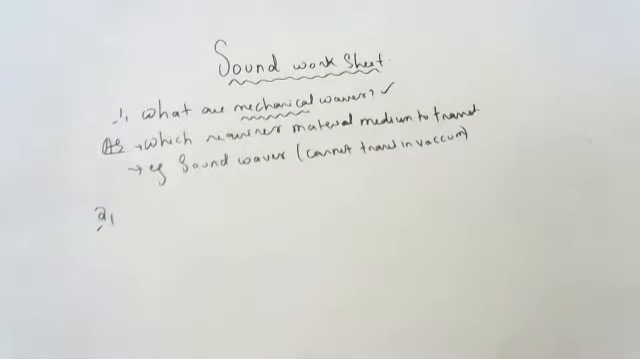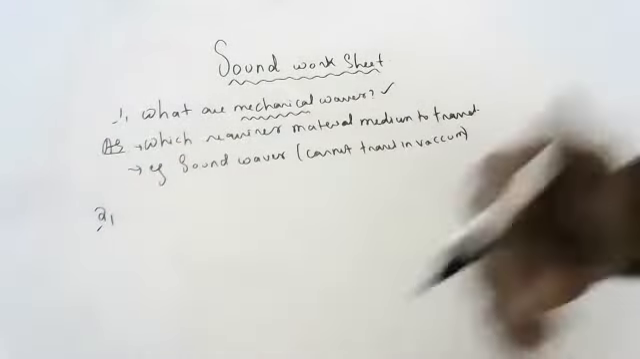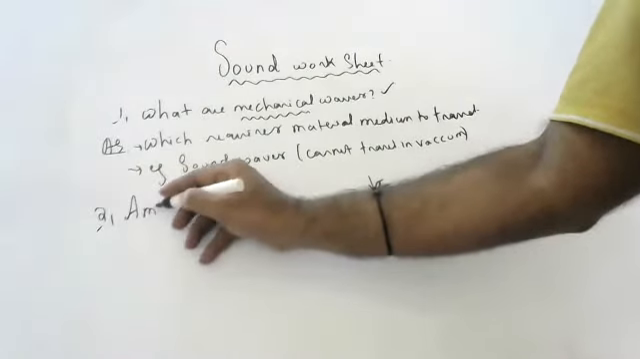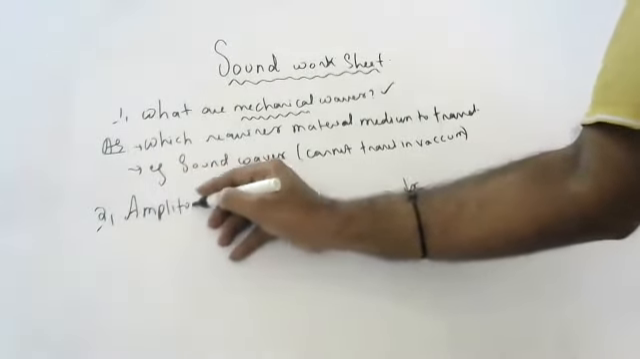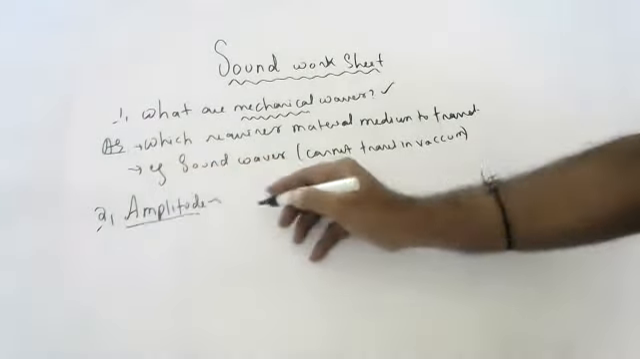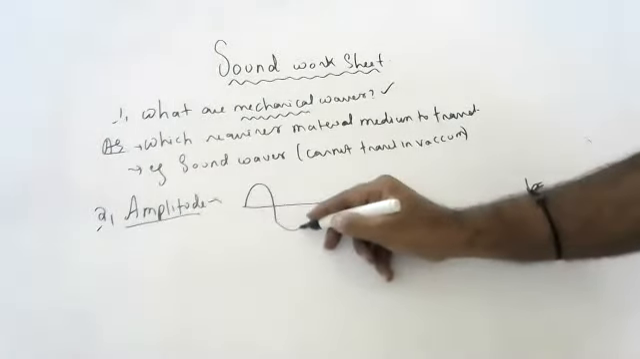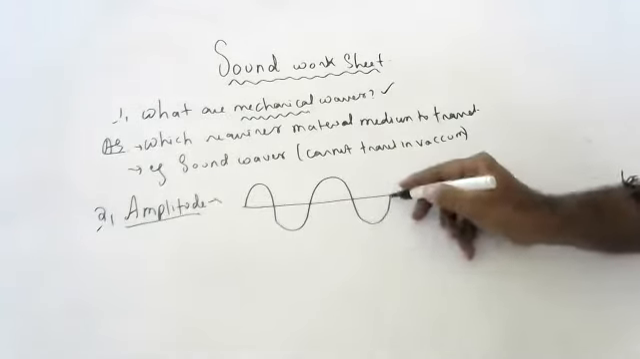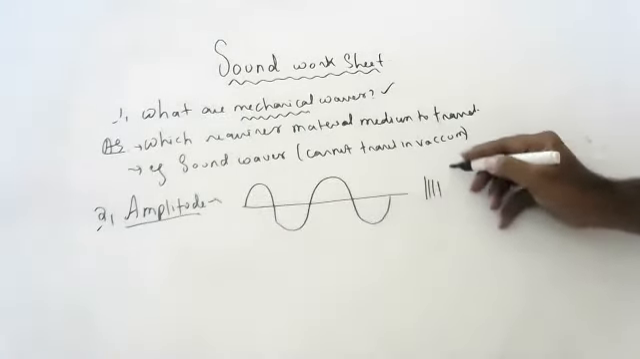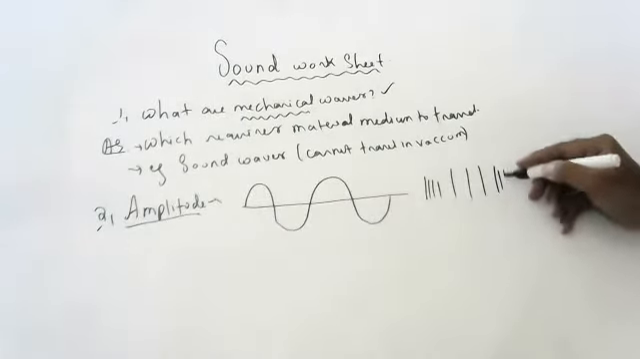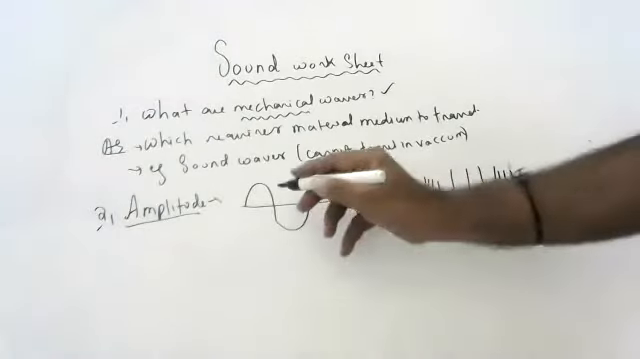Second question. Define the following terms. First term, amplitude. What is meant by amplitude? So children, suppose this is a wave. Imagine sound waves go like this. Actually they go like this, but I am drawing in this form.